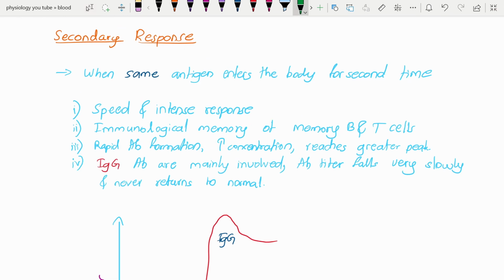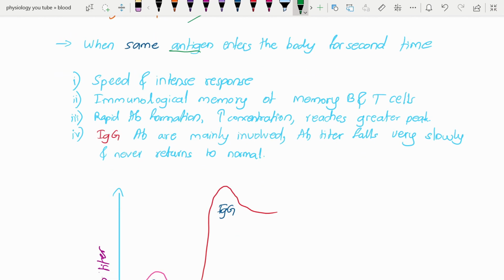Now we will see the secondary immune response or the secondary response. When the same antigen enters our body again, the immune response is called the secondary immune response. As you know, the immune system of our body has some memory. So the second time, antibodies are produced in large amounts. The memory B and T cells help to produce the antibodies, and this response is speedy and spontaneous, and also intense, meaning the response is more powerful than the primary immune response.